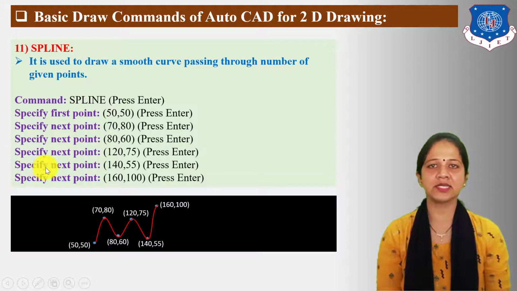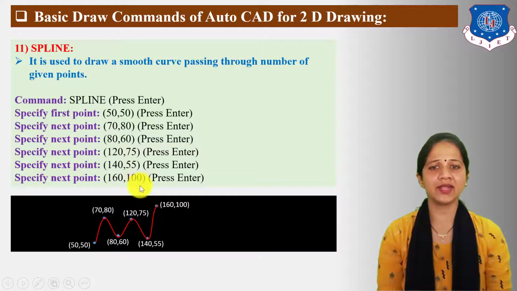Again, specify next point. Here I have taken 140,55 units. Then press enter. Again, specify next point. Here the next point is 160,100 units.